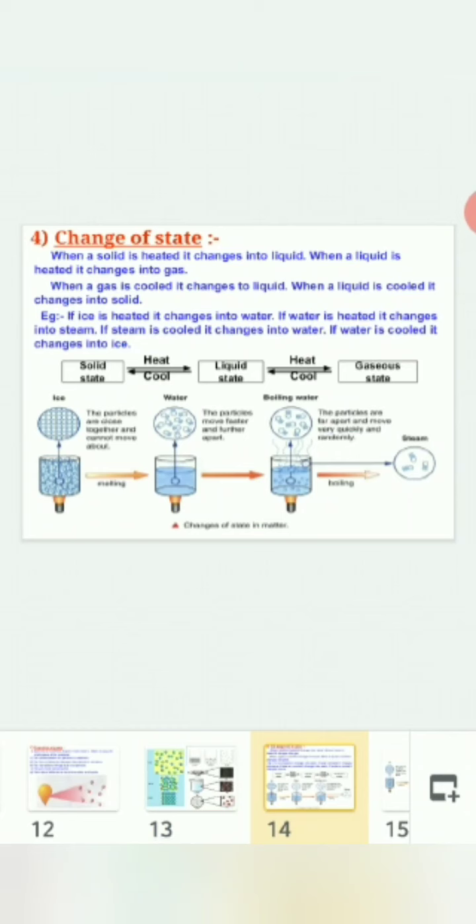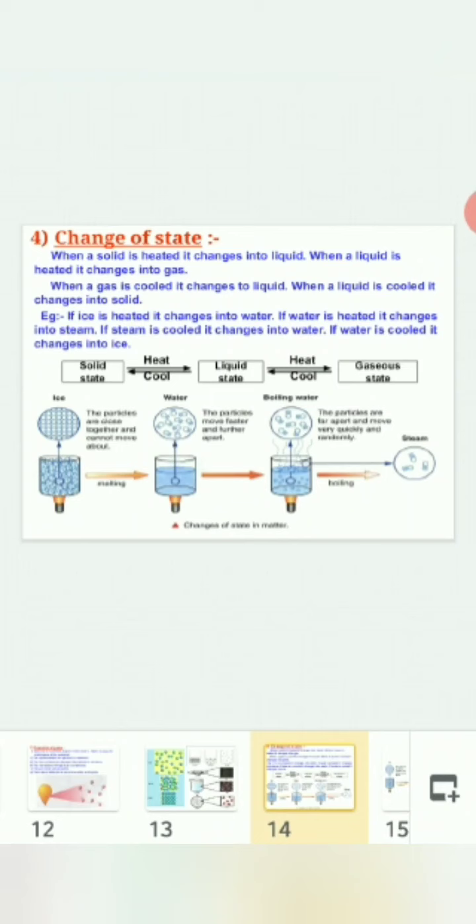Change of state. When a solid is heated, it changes into liquid. When a liquid is heated, it changes into gas. When a gas is cooled, it changes to liquid. When a liquid is cooled, it changes to solid. For example, if ice is heated, it changes into water. If water is heated, it changes into steam. If steam is cooled, it changes into water. If water is cooled, it changes into ice. That means the interconversion between solid, liquid and gas is possible.